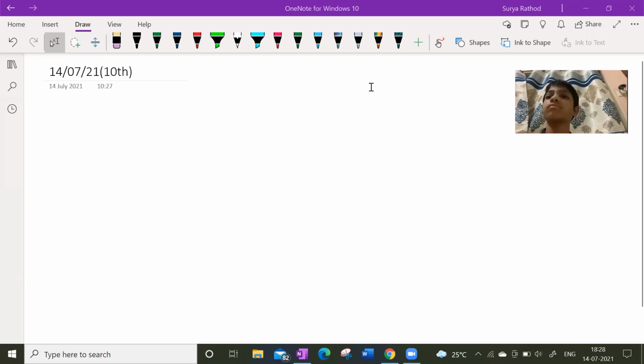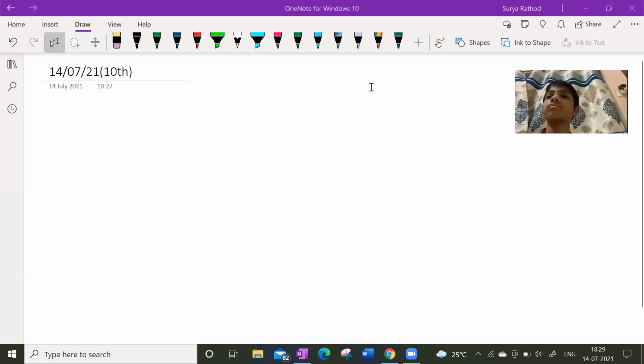The difference between each number in the arithmetic progression is constant. Okay, good. So what is common difference? Everyone turn on your camera.